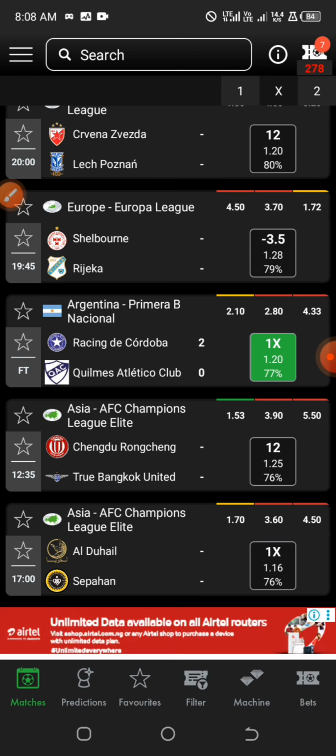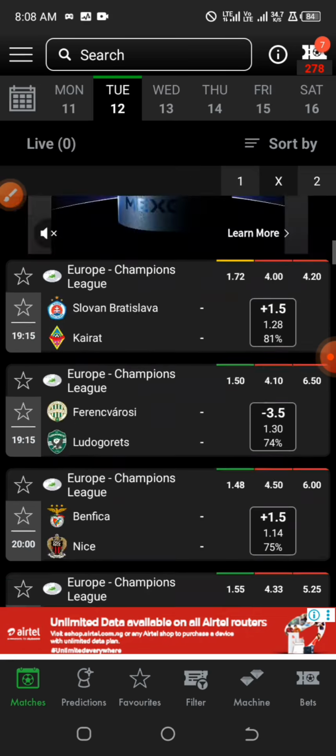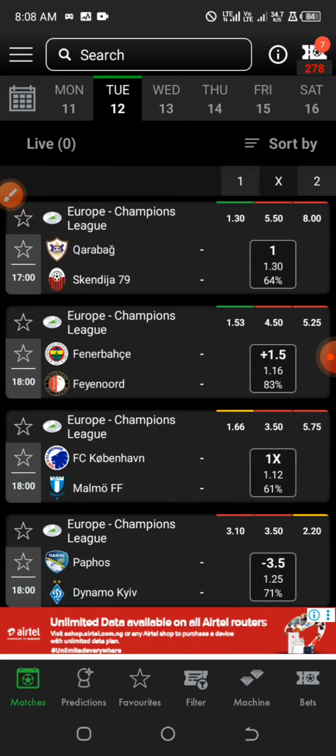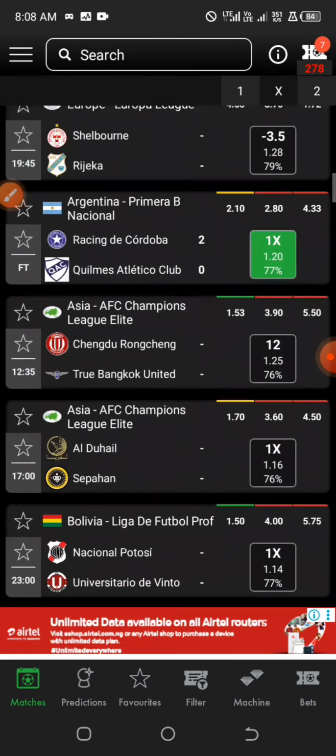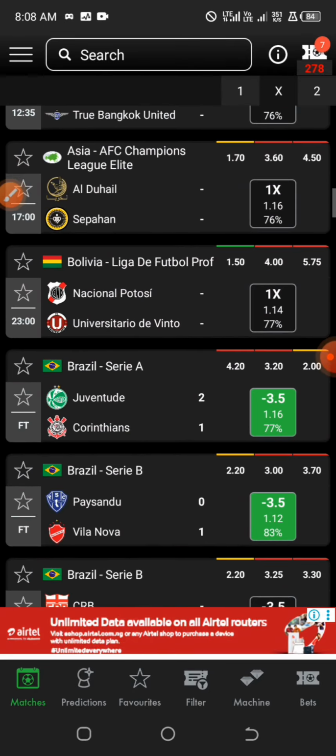But the only problem is that you won't know which game to include from this list, this is the home page of the app. So you won't know the games to cut the ticket with, but at least at the end of the day, 80% of the games predicted on this platform's homepage always came out well.